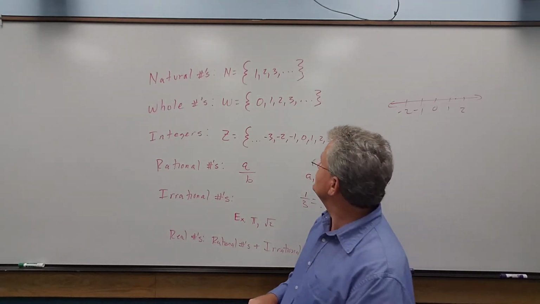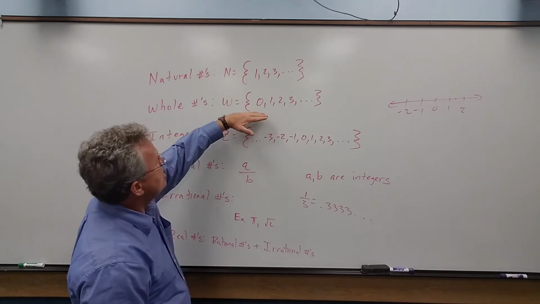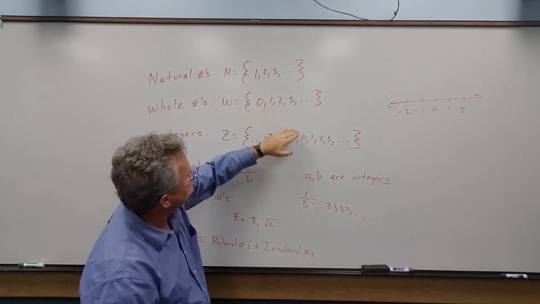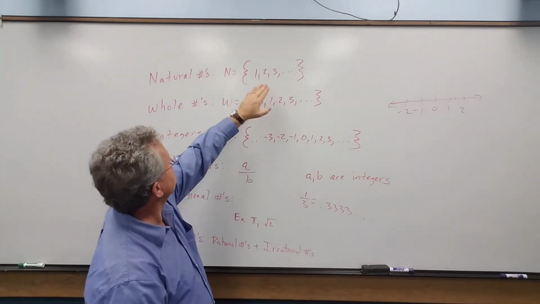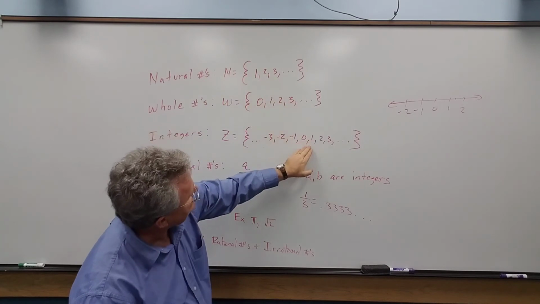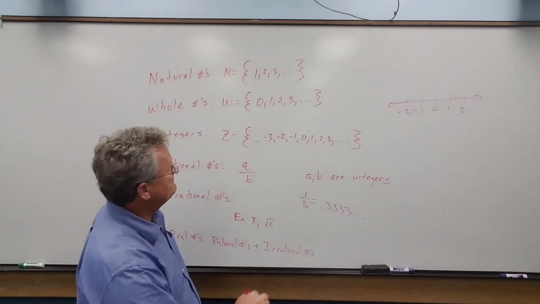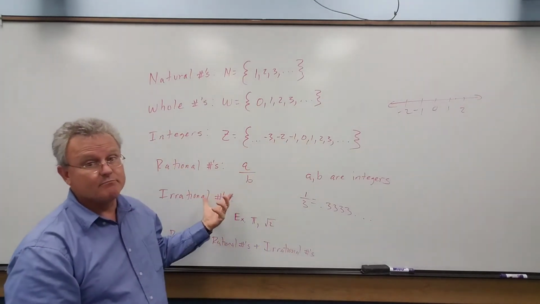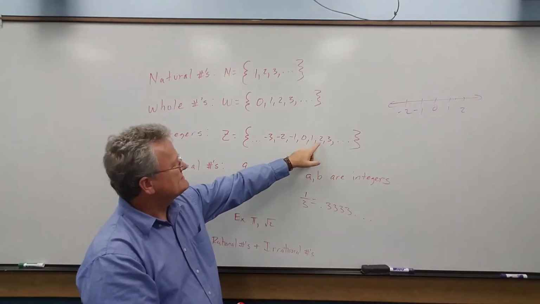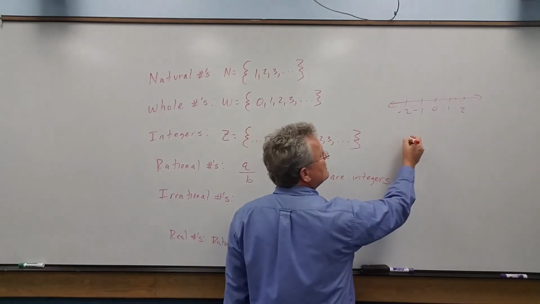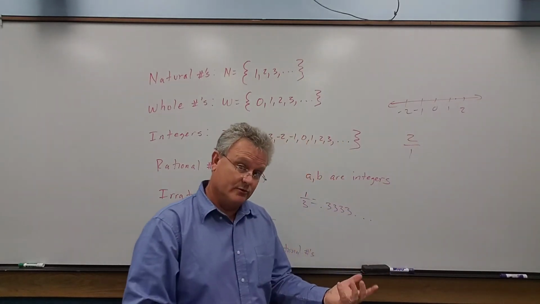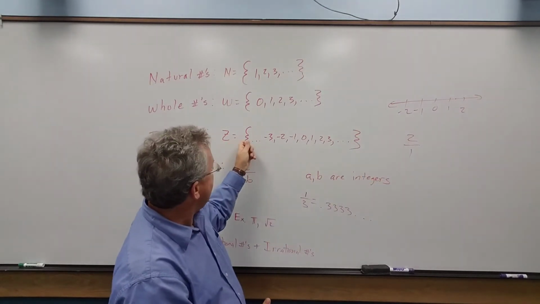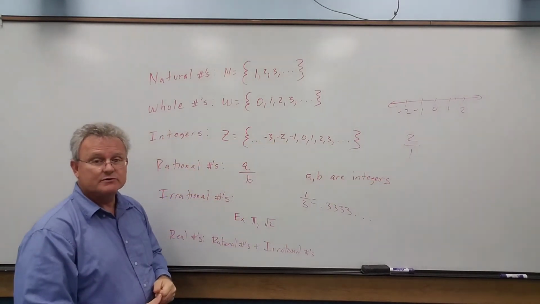Now another thing I want to mention: notice all whole numbers are integers. All of these numbers are in here. Similarly, all natural numbers are also part of the integers. Second, notice all integers really are rational numbers. They are fractions. Why? Let's pick the number 2. We can think of 2 as 2 over 1, which is a rational number. We can write that as a fraction. So all integers are rational numbers.